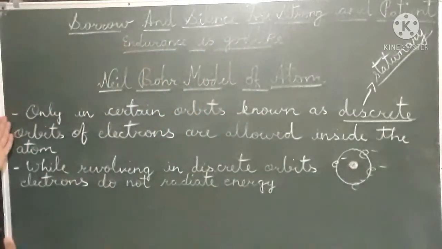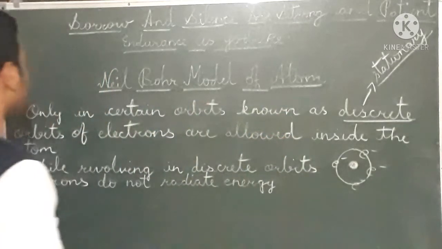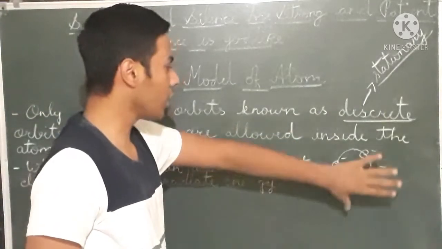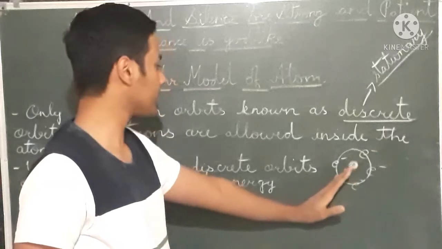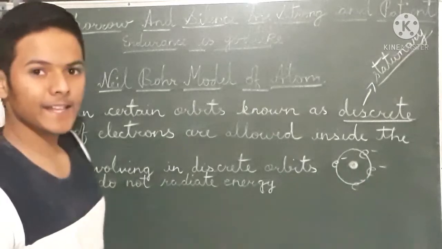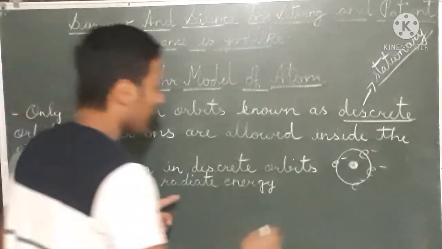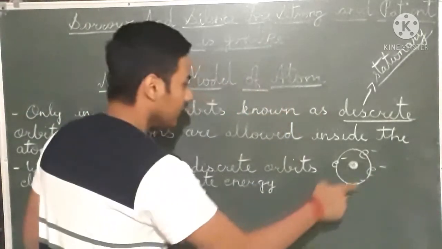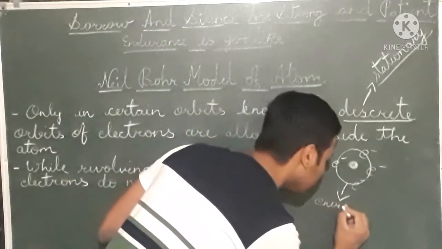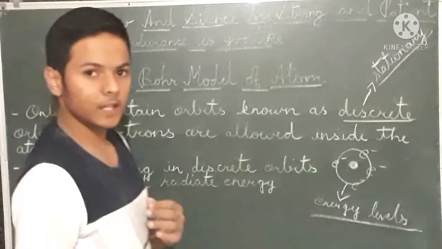So the first postulate was that only in certain orbits, known as discrete orbits, electrons are allowed inside the atom. Inside the atom there are stationary orbits and electrons revolve in them, and while revolving in these discrete orbits, electrons do not radiate any kind of energy. And one more thing: Niels Bohr gave the name energy levels to these orbits or shells. This name was given by Niels Bohr.